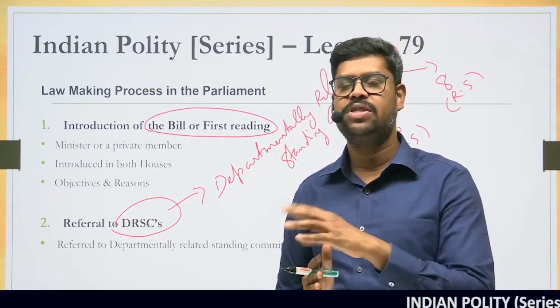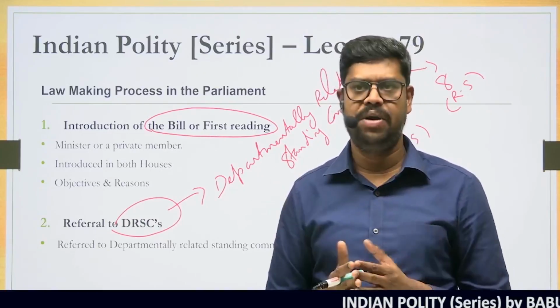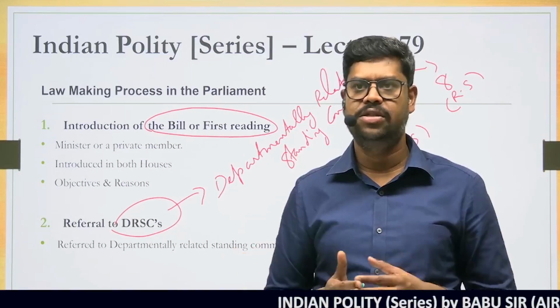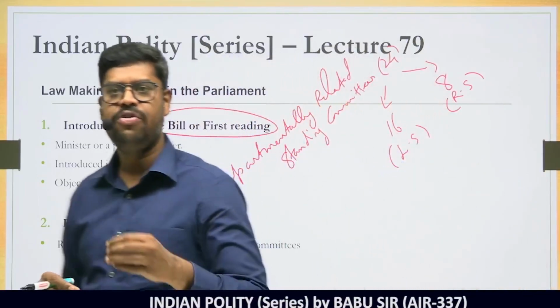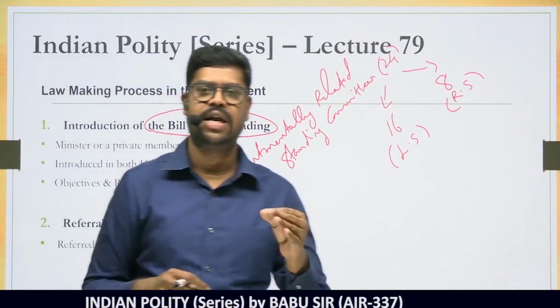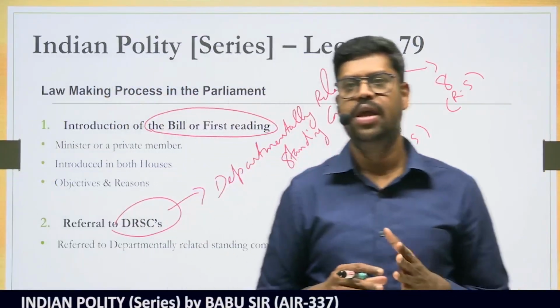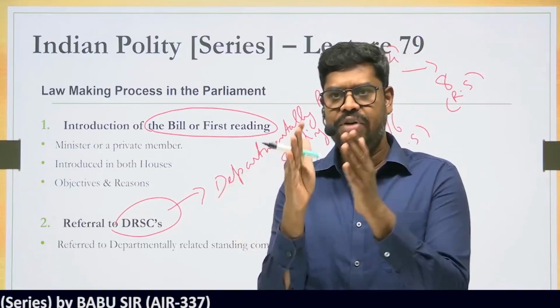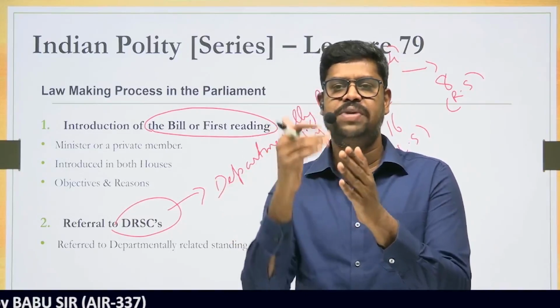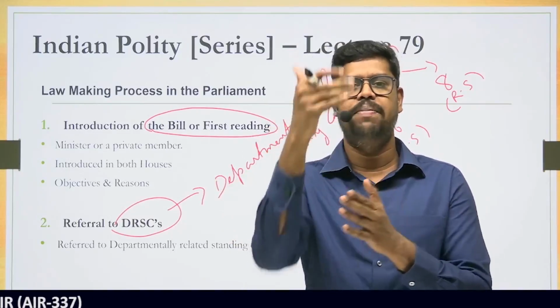Suppose, let us assume, this is a bill related to the Citizenship Amendment. The Citizenship Amendment Act is introduced. Then, if this bill is introduced, it will be referred to the Departmentally Related Standing Committee on Home Affairs. I told you there are 24 DRSCs in the Parliament, and every DRSC is attached specifically to a particular ministry or department.